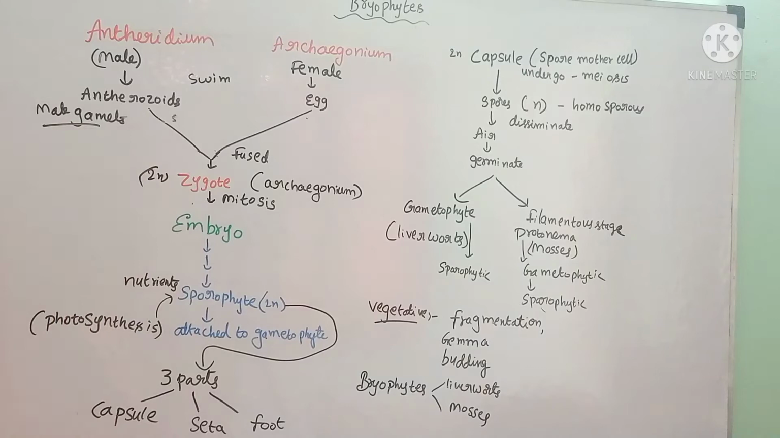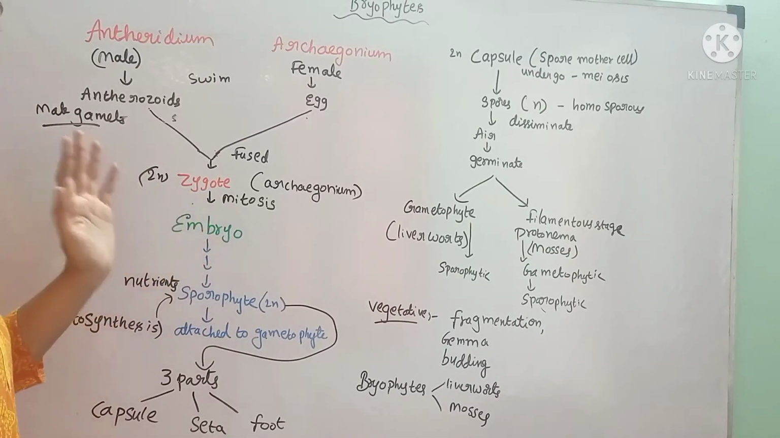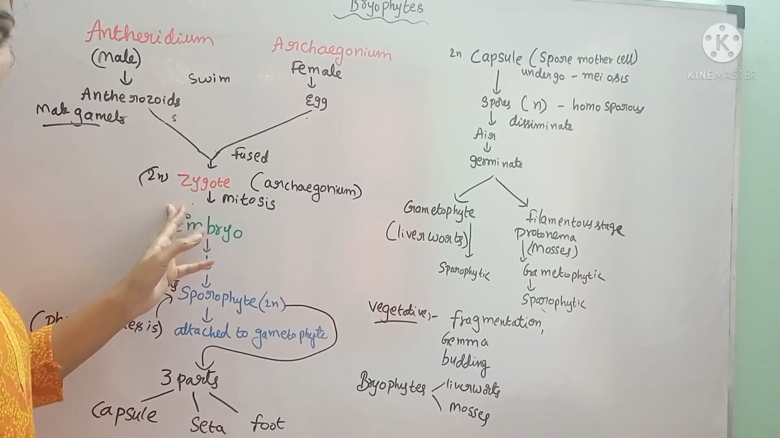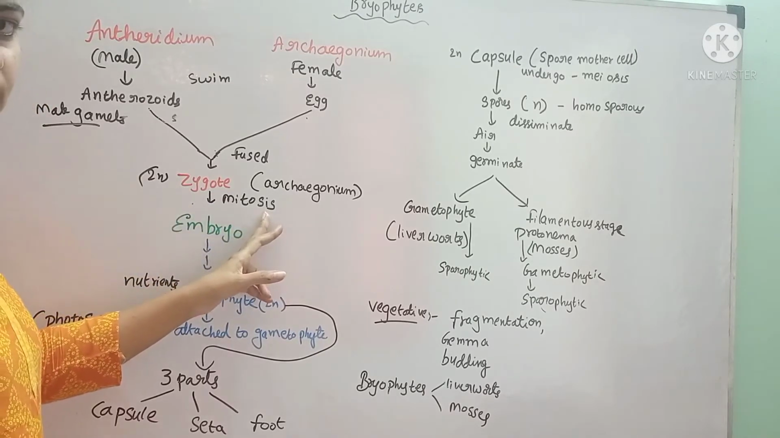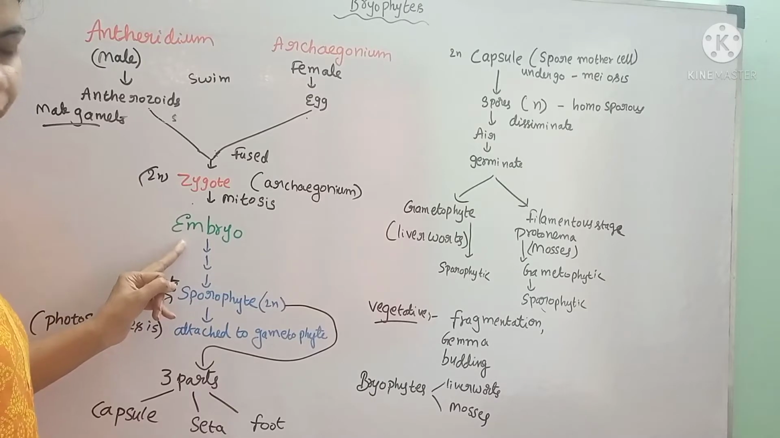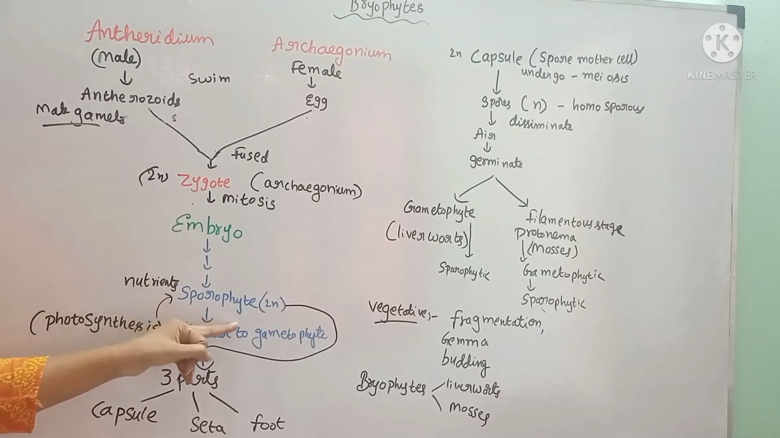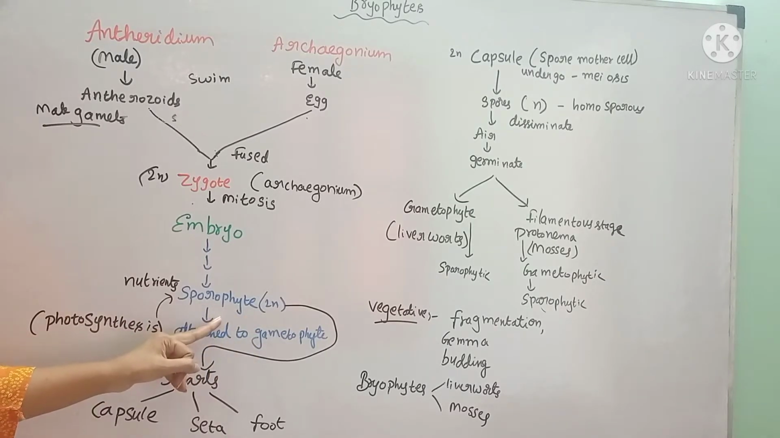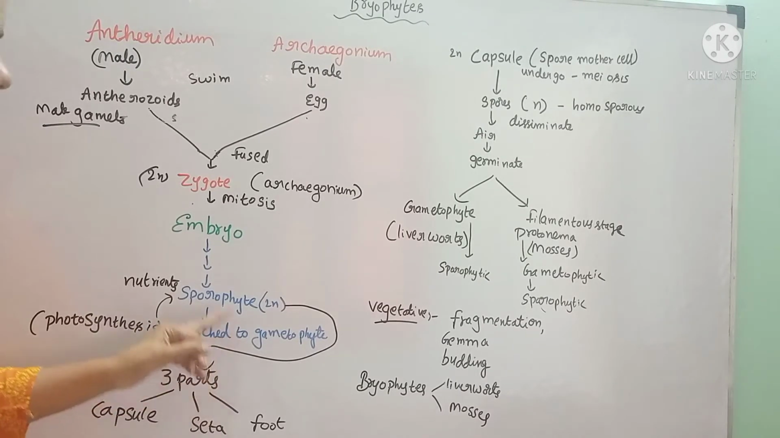Inside the archegonium, the zygote forms, and it will not undergo meiosis immediately. Instead of undergoing reductional division, this diploid zygote undergoes mitosis and produces an embryo. This embryo further divides and produces a sporophyte. The sporophyte is in the diploid condition. This sporophyte is attached to the gametophyte, and it grows only on the gametophyte.